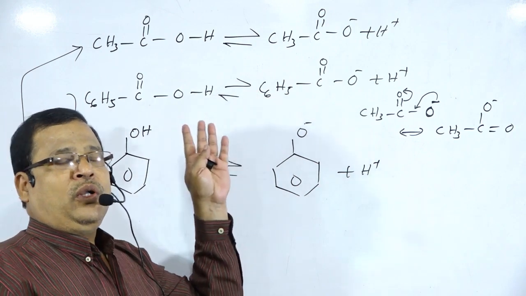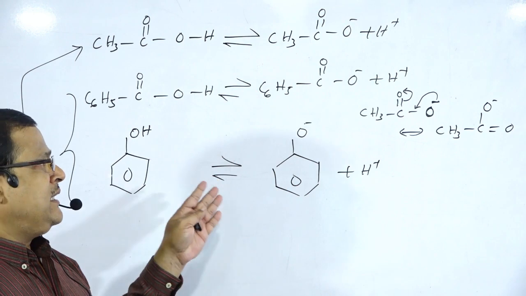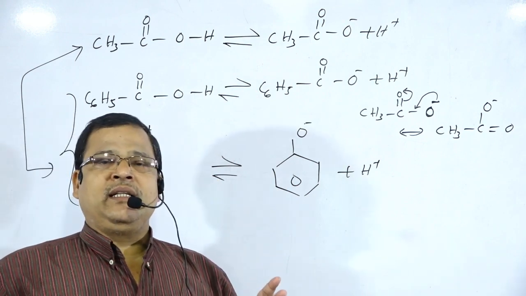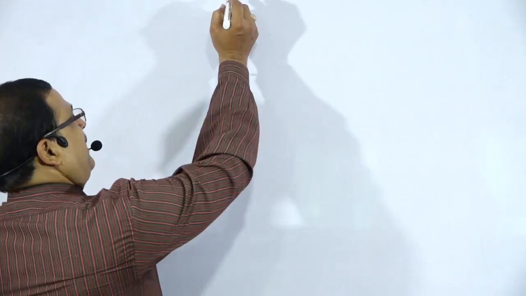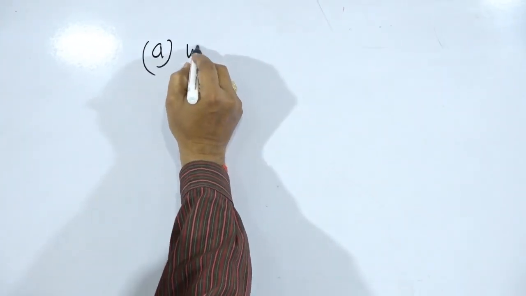Next we will explain certain reactions where the acidic behavior of the carboxylic acid is explained. So next we will start the reactions of carboxylic acids due to the H part, that is acidic behavior. First we will explain the reaction of the carboxylic acids with